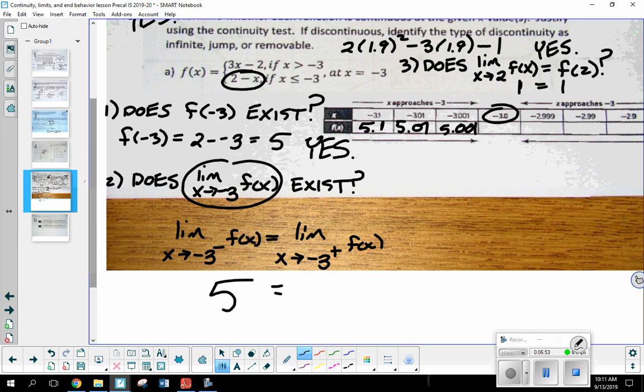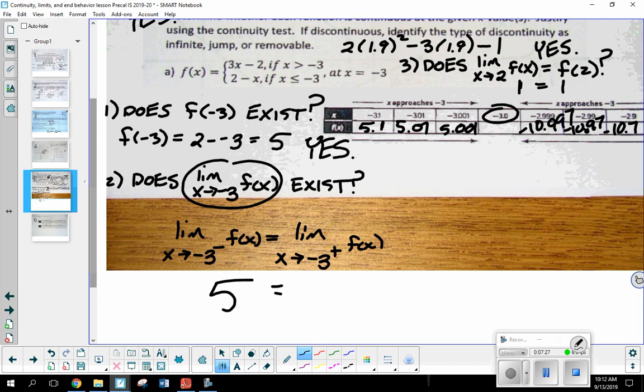All right. So has anybody gotten negative 2.9 for me? This is the first time we're going to use 3x minus 2 because negative 2.9 is greater than negative 3. Okay. So Will says negative 10.7. Perfect. What about negative 2.99? Okay. Negative 10.97. Thank you, Sandra. And I got one more. Negative 2.999. Negative 10.997.